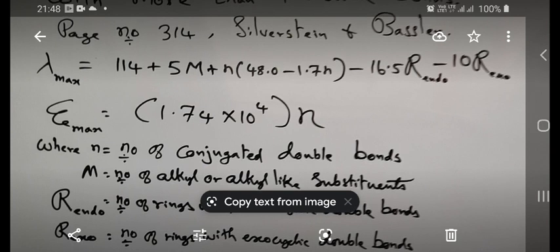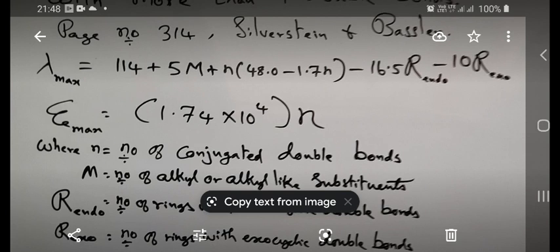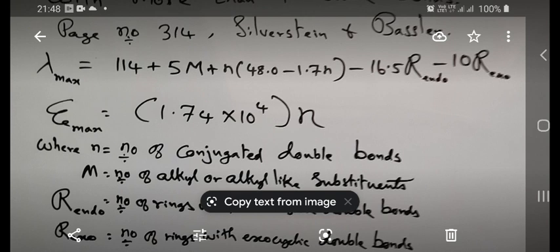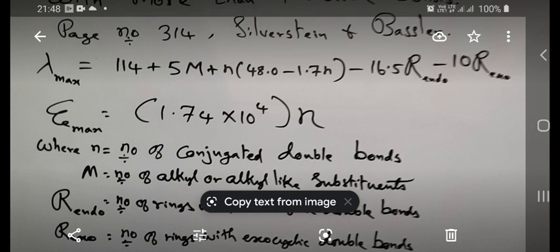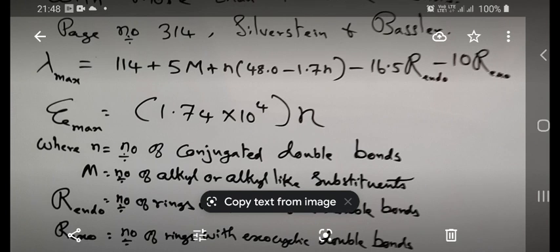1.7 small n, minus 16.5 R endo, where the suffix is endo, minus 10 R exo, where the suffix is exo. So let me read the equation.